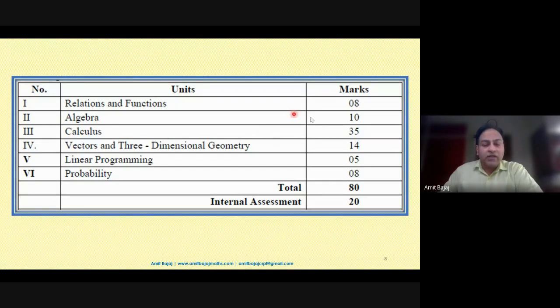Okay, and calculus carries a total weightage of 35 marks, which includes our chapters number 5, 6, 7, 8, and 9. It is all up to the question paper setter. The paper setter may give, say, differentiation 15 marks and integration only 5 marks. But that never happened. We actually bifurcate based on the sample paper released by CBSE. So most of the things are in line with the way the sample paper is prepared by CBSE.